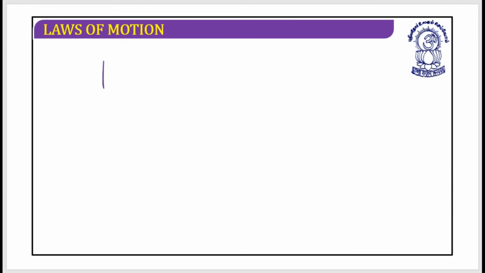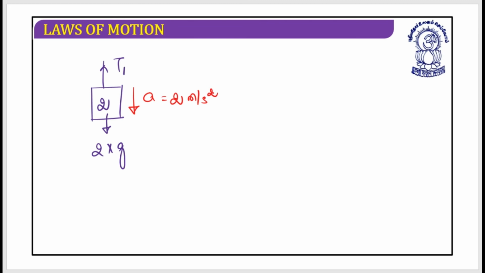So the situation is that this is the 2 kg block, this is 2 into g, and this is the tension T1, and this is moving in the downward direction with an acceleration of 2 meter per second square. So let's go with the concepts.